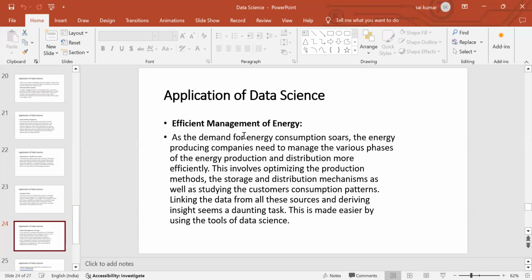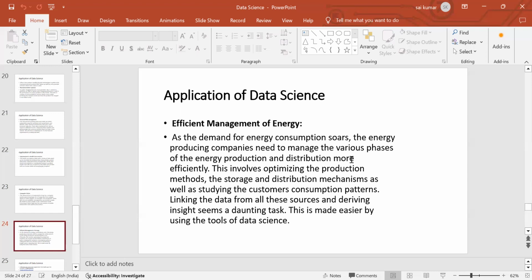In the power industry, they maintain different phases of current, and the production can be stored in different areas, and the distribution can be sent at different power voltage levels.